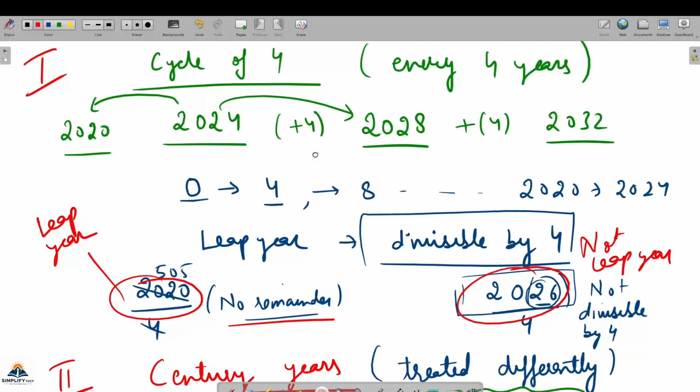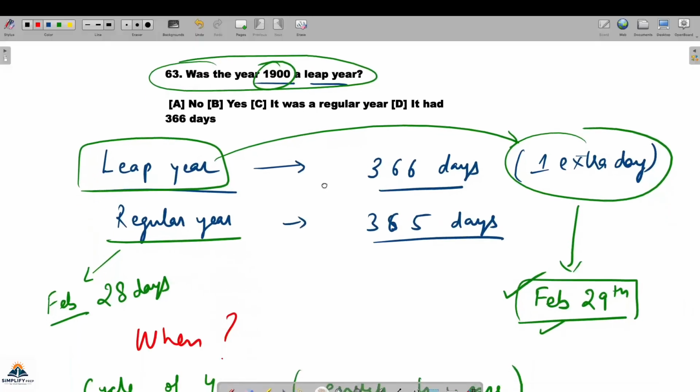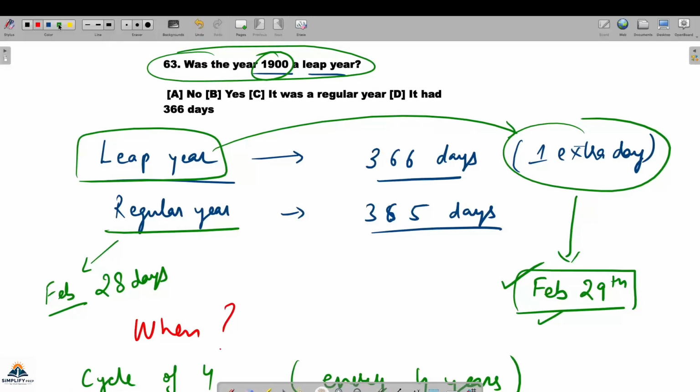So coming back to the options. What options did the question have before us? A, no. B, yes. C, it was a regular year. And D, it had 366 days. We know that 1900 is not a leap year. So A is correct, that it is not a leap year, because the question is asking whether it was a leap year. So B will be wrong.